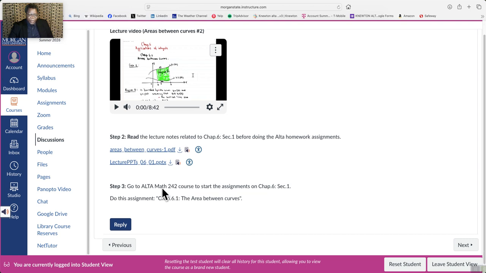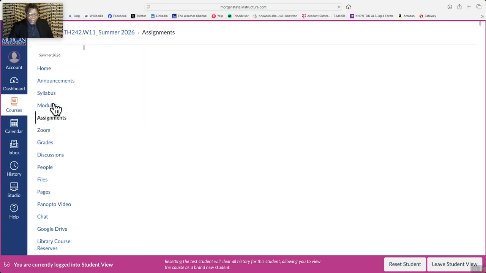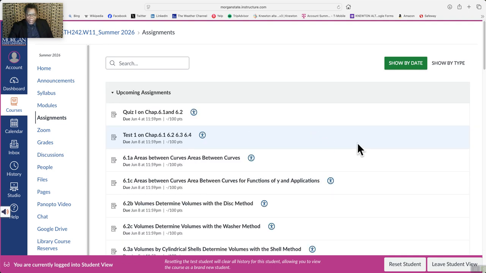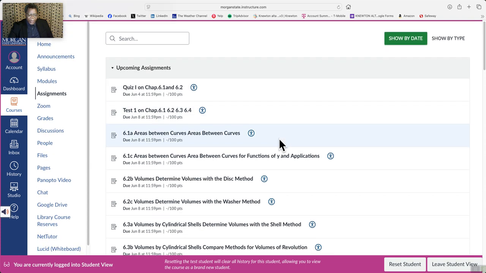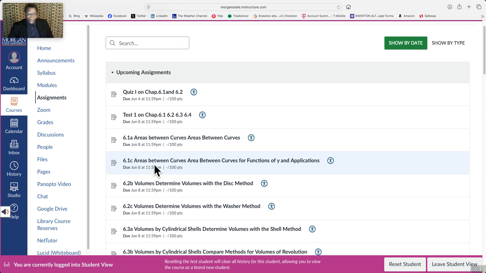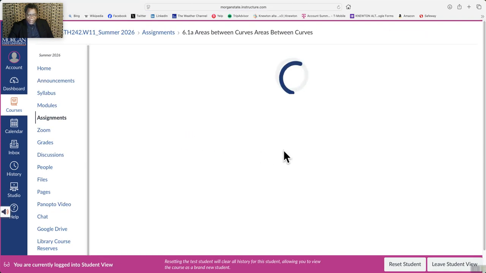Next, if we go under the assignments, that's where all the assignments are posted, even the due dates. See the due date? All the quizzes, all the tests, they are posted here. Every day, when you want to do an assignment, you have to go under assignments and start doing the assignments. If you're ready to do an assignment, for example, 6.1a under the curve, you can click on here and start.